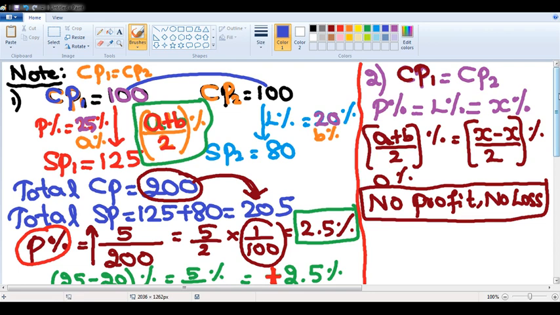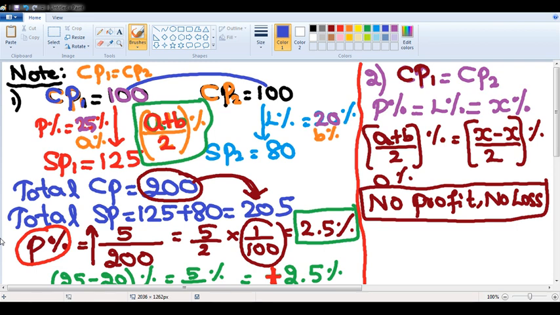Now I am repeating the key points before I move on to the problems. First key point: if the cost prices of two products are the same, and the profit and loss percentages are also the same, then the overall percentage change is always given by (a plus b) by 2 percentage. Second key point says do not keep profit and loss percentages different. Please make them also the same like your first case.